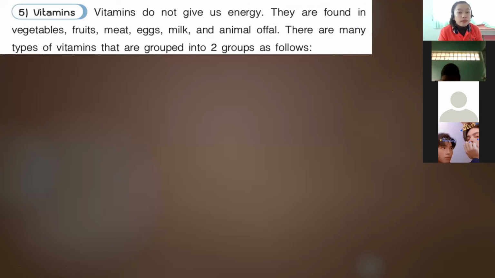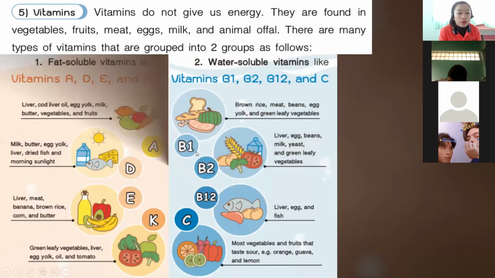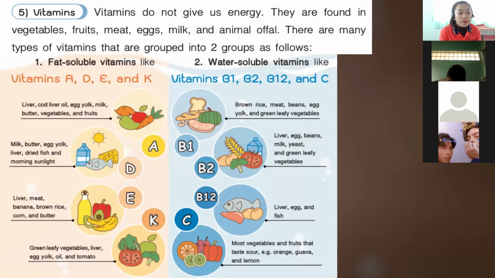Okay, so vitamins do not give us energy. They are found in vegetables, fruits, meat, eggs, milk, and animal offal. There are many types of vitamins that are grouped into two groups. Number one, fat soluble vitamins like vitamins A, D, E, and K. And number two, the water soluble vitamins like vitamins B1, B2, B12, and C.